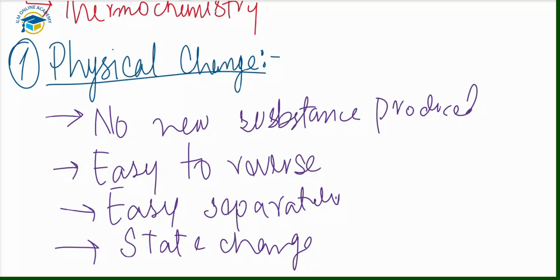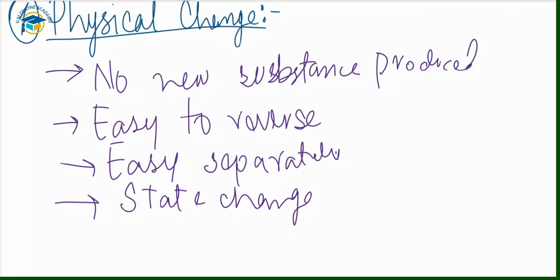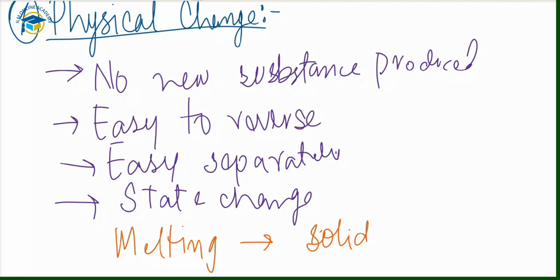Examples of physical changes include the changing of state, such as melting. In the case of melting, only the state changes, from solid to liquid. The substance changes its state from solid to liquid, so this is the process of melting, a physical change. We can easily reverse it back.